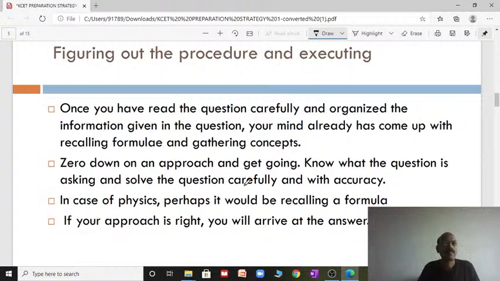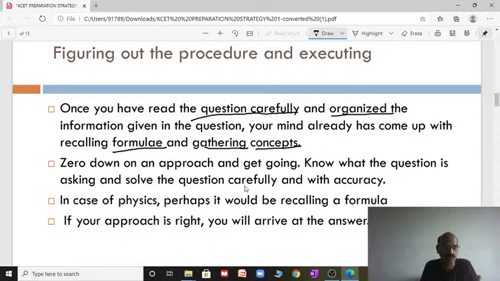Once you have read the question carefully and organized the information given in the question, arranged what is given and what the question asks, your mind has already come up with recalling formulas and gathering the concept. Zero in on an approach and get going.